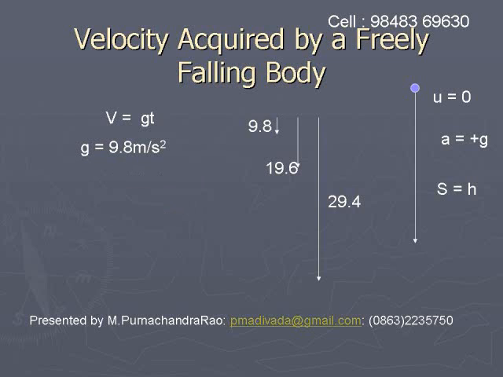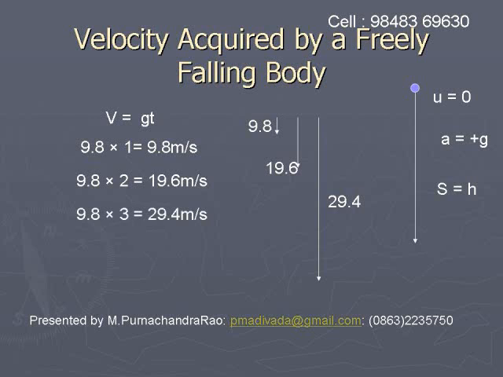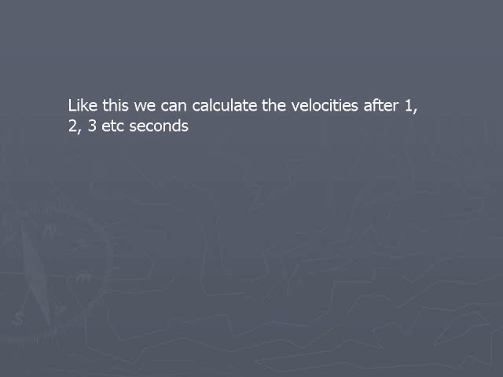Velocity acquired by a freely falling body can be calculated from the relation v is equal to gt. g is 9.8 meters per second square. So after 1 second, it becomes 9.8 into 1, 9.8 meters per second. After 2 seconds, 9.8 into 2, 19.6 meters per second. After 3 seconds, 9.8 into 3, 29.4 meters per second. Like this, we can calculate the velocity after 1, 2, 3 seconds, etc.